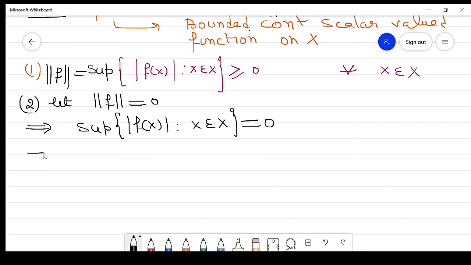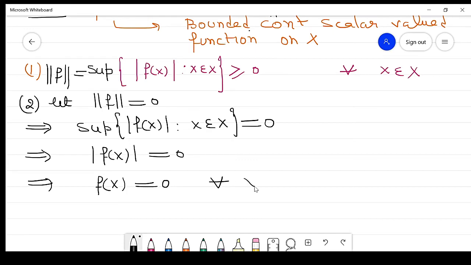It implies the absolute value of f(x) is equal to 0. It implies f(x) is equal to 0 for every x belonging to capital X, and it implies f is equal to the 0 function. So this is a 0 function.